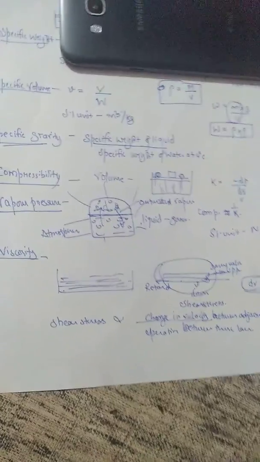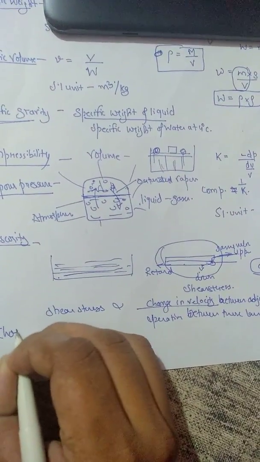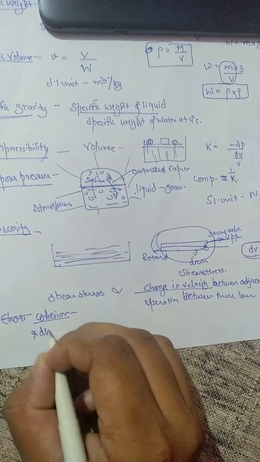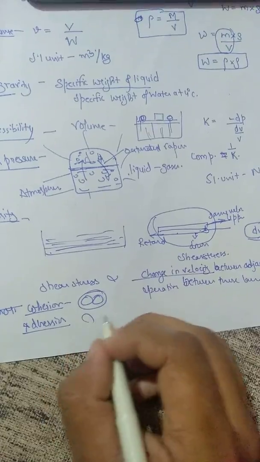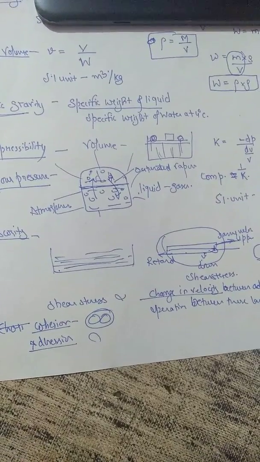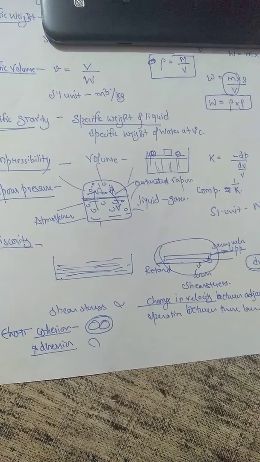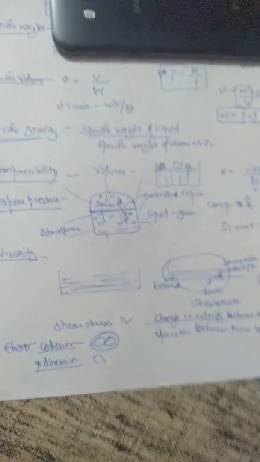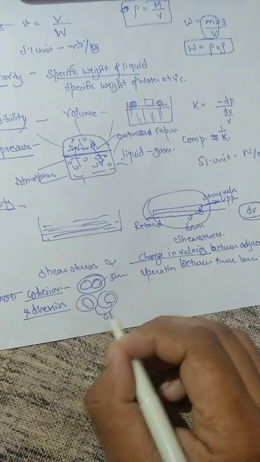And if we move to the new topic, cohesion and adhesion. Cohesion is the property of liquid by virtue of which molecules of the same type are attached. If different types of molecules are attached, it is known as adhesion. The attraction force holding molecules together is known as cohesion. Adhesion is the property of liquid by virtue of which the molecules are attached to another substance. The other substance, this is same and this is other.